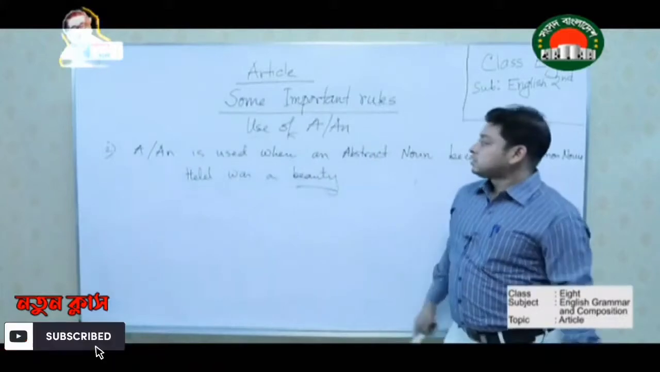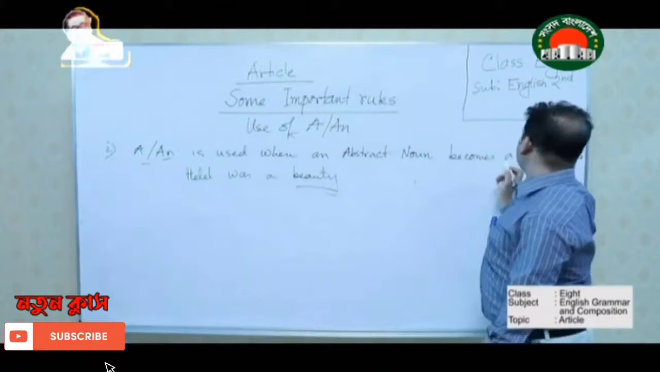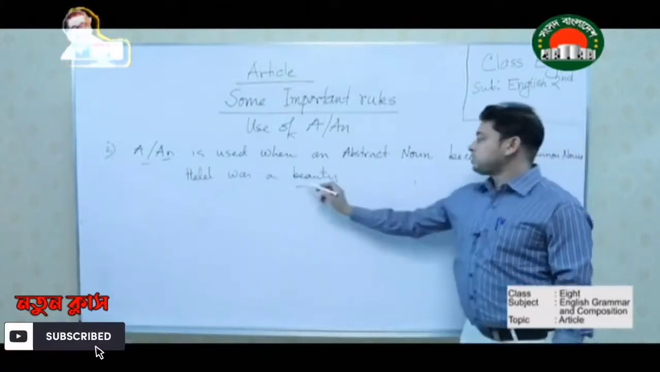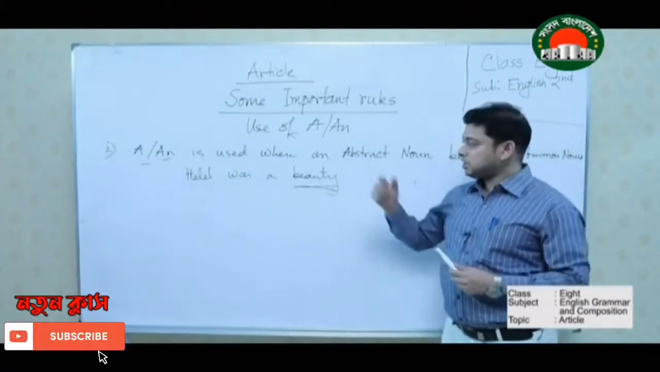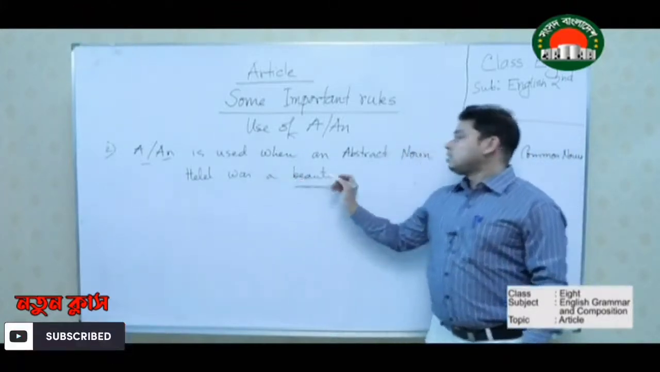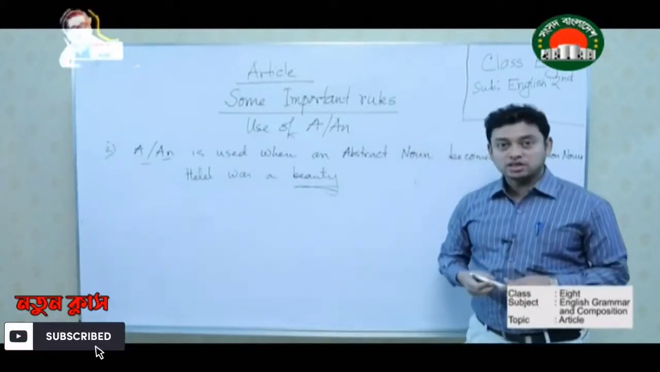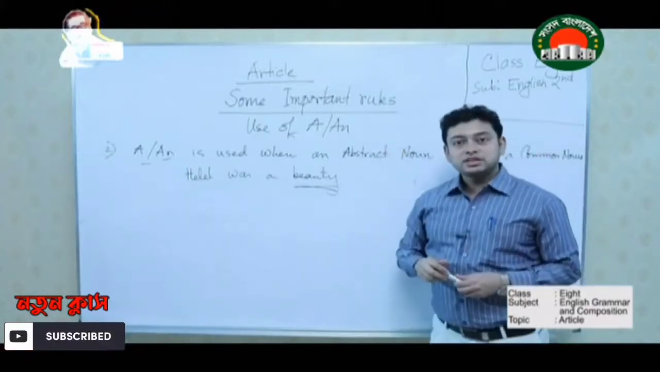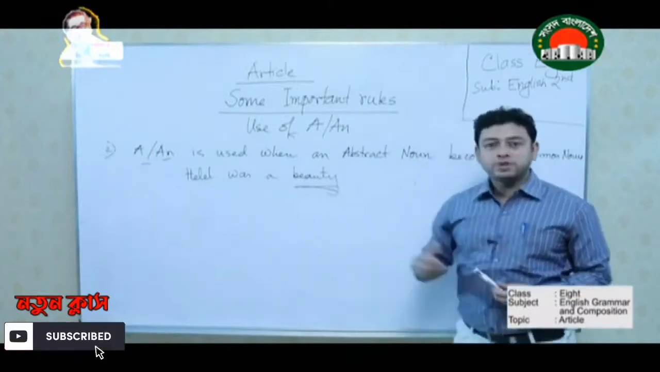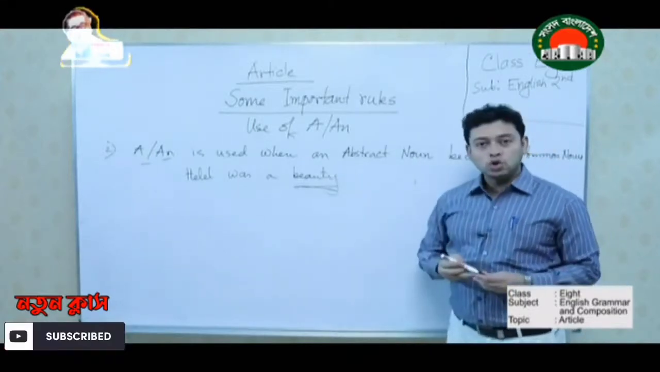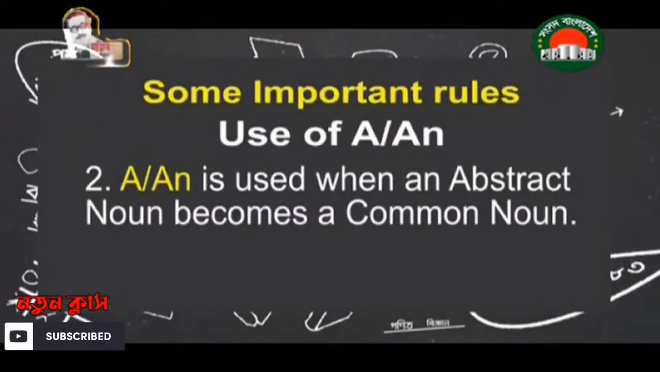So the rule is we can use a or an when an abstract noun becomes a common noun. Beauty, fundamentally, is an abstract noun, but here actually Helen was a beauty. That means we are talking about the beauty of Helen, Helen of Troy. She's at the peak as far as beauty is concerned. That's why the beauty of Helen has been symbolized in a common platform. That's why beauty here is no more an abstract noun. It becomes a common noun.